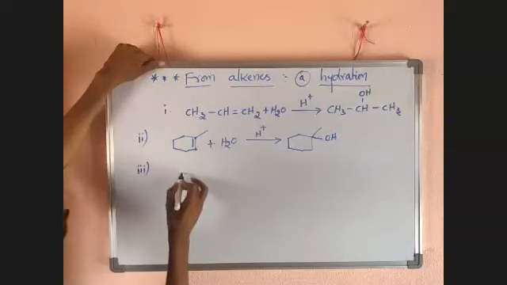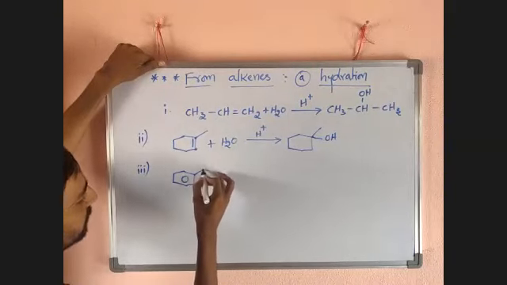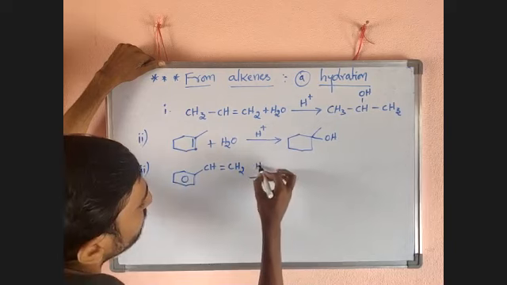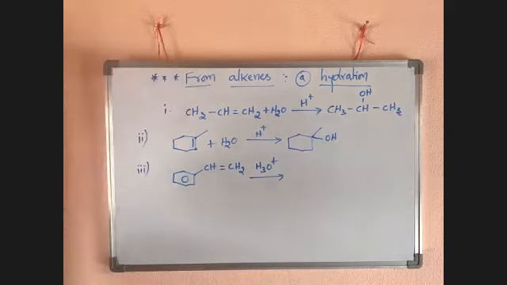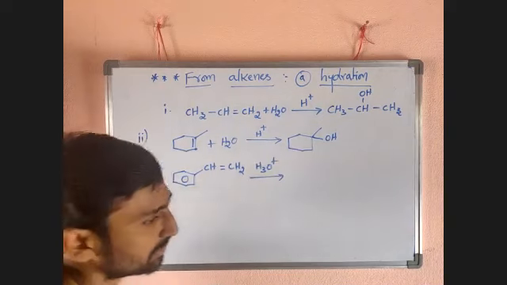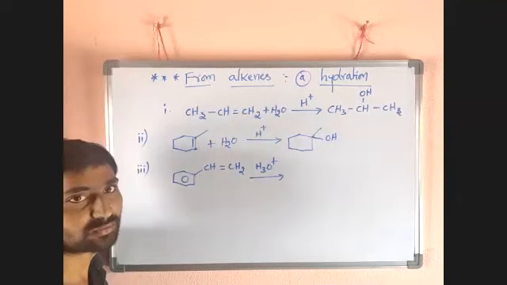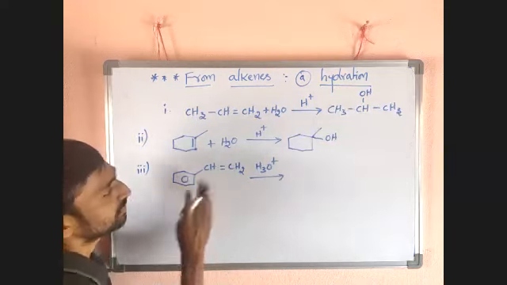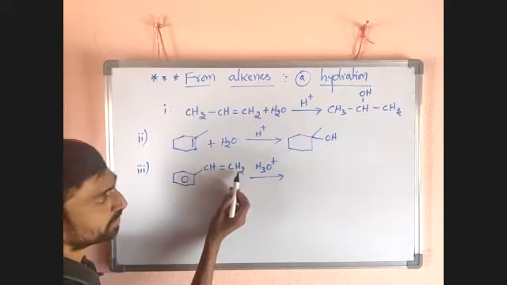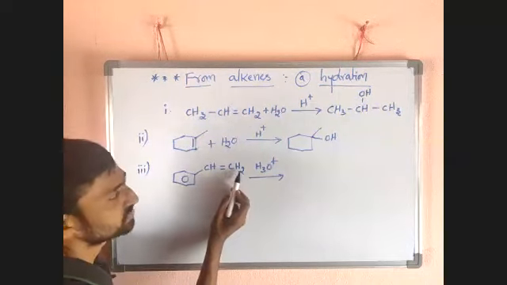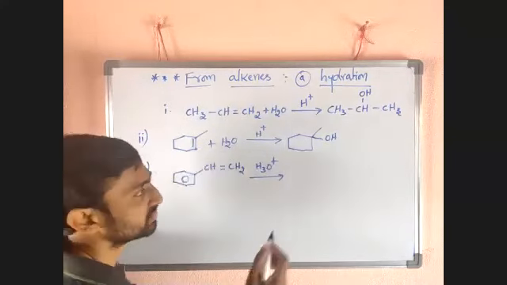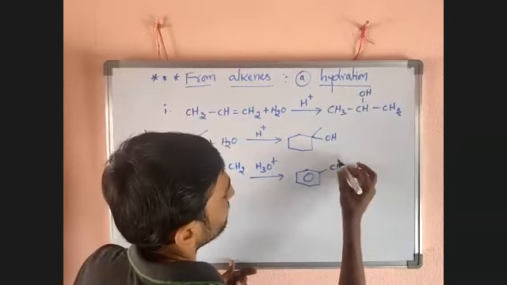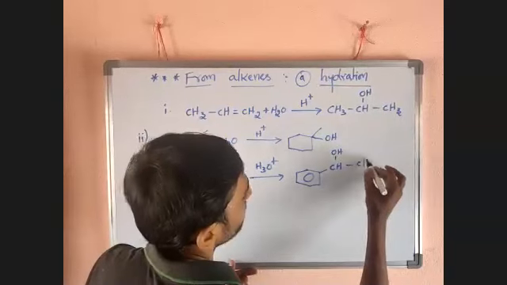Third case, we have to take a benzene ring, CH double bond CH2, with water and H3O plus. I told you, H3O plus is nothing but the hydronium ion, H2O plus H plus. So now H gets attached to CH2, which has more hydrogens. It will become CH3, and OH gets attached to CH. That CH will convert into C-OH and it will get CH3.